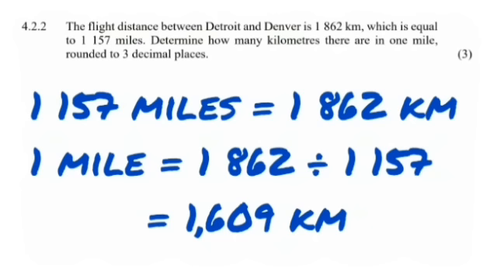So to get 1 mile, we're just going to take the 1,862 kilometers and divide it by the miles of 1,157, and that's going to give us 1.609 kilometers, rounded off to 3 decimal places.